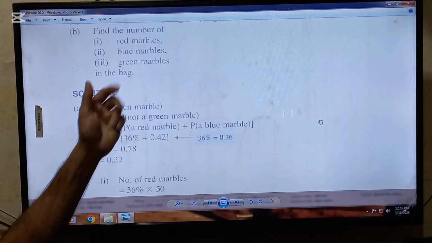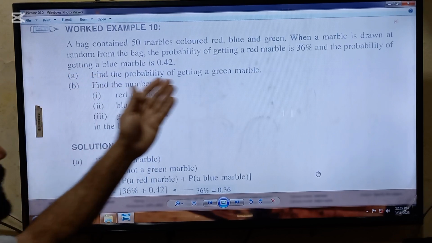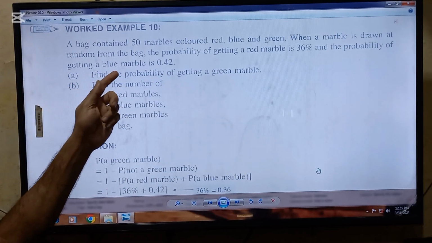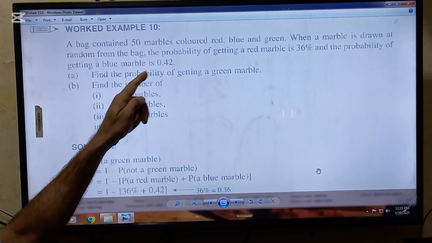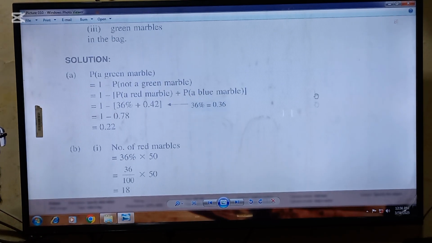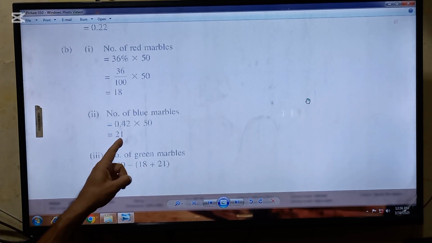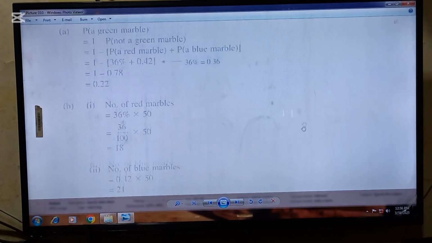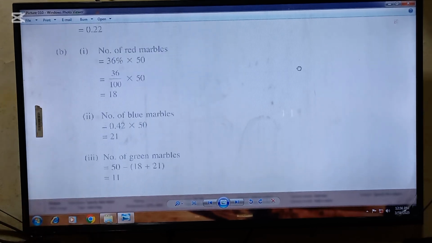Next is blue marbles. So in the question, again look, the probability of getting a blue marble is 0.42. Just multiply this value with 50. So 0.42 multiplied by 50 will be equal to 21. This is the number of the blue marbles. And the last requirement is green marbles in the bag.